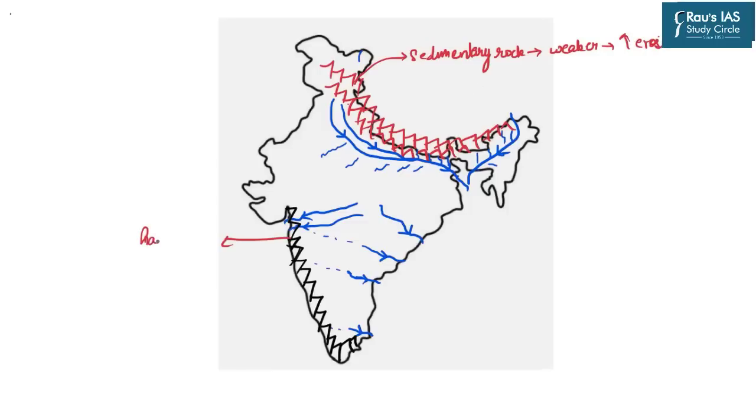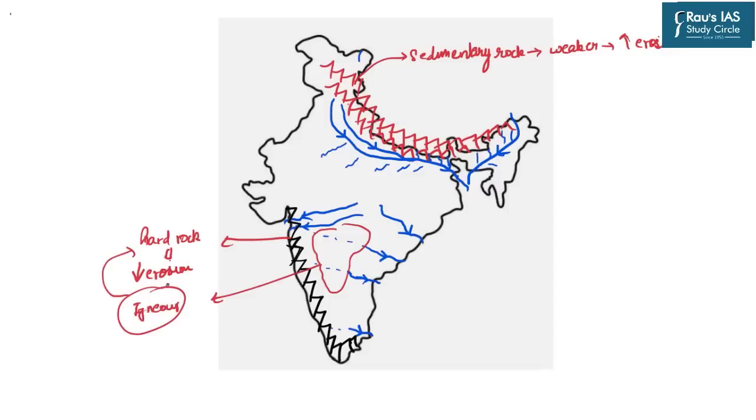Similarly, the peninsular region, that is the Western Ghats, is a hard rock system, and because of this fact their erosion is lesser in intensity. Even if you go by the geology of this peninsular rock, this is basically made up of igneous and basaltic materials. Again, igneous rocks are hard and therefore erosion is difficult.